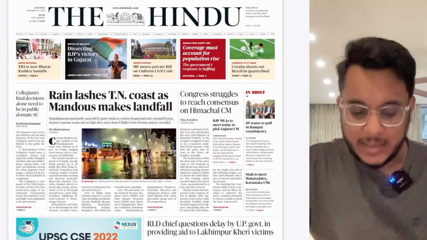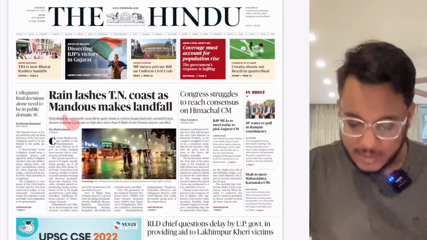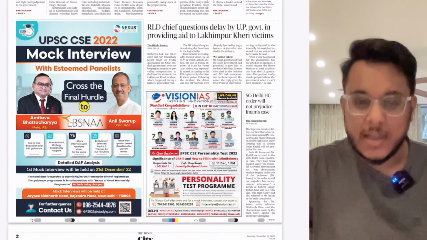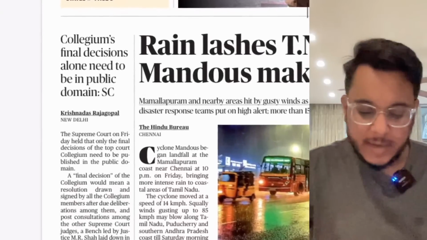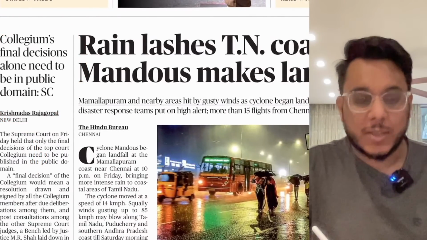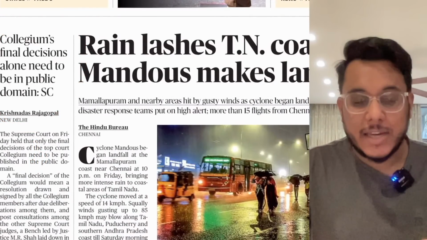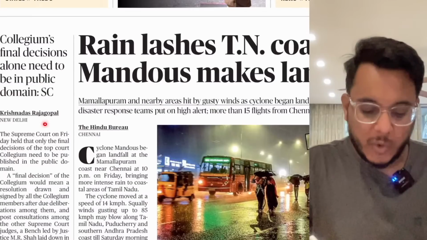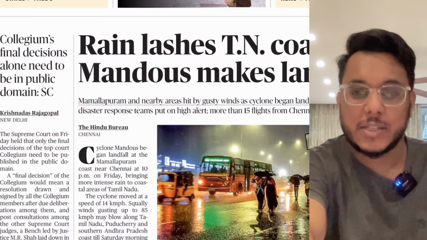Not an important article. Rains onto the Tamil Nadu coast, etc. have been provided. Then again political articles, etc. are given. They are not important for the exam. Here we can see the collegium's final decision alone needs to be in public domain. So with respect to the RTI's application onto the collegium's discussion, this particular ruling has been given by the Supreme Court. We'll see this particular article as to what it is talking about.